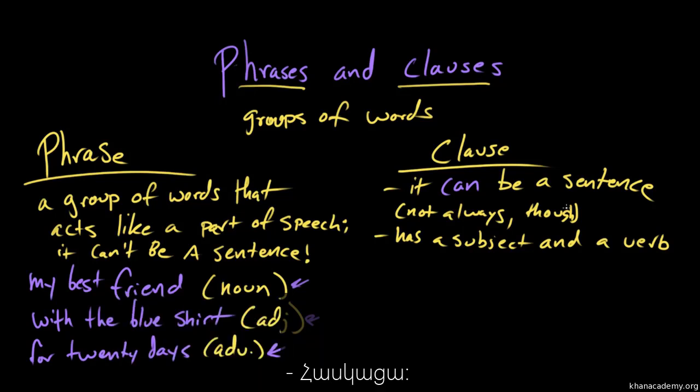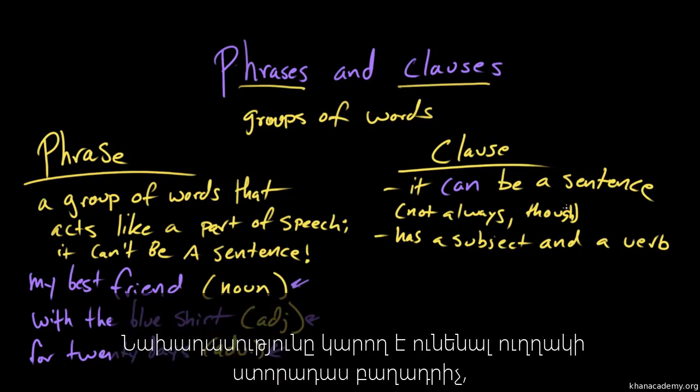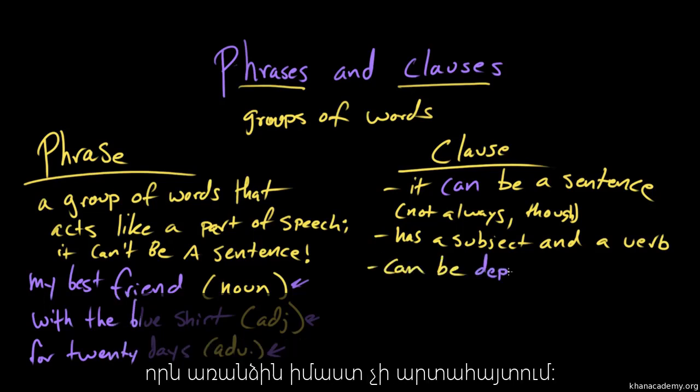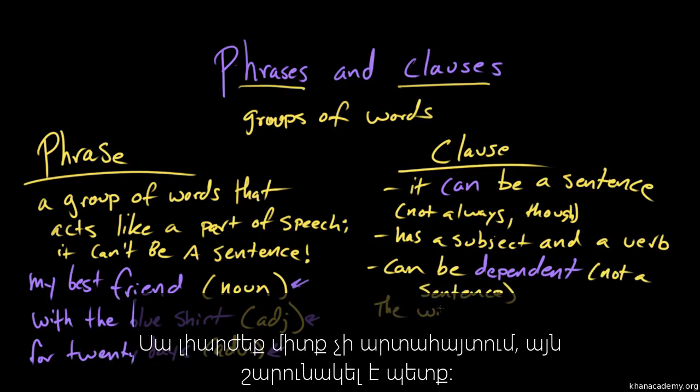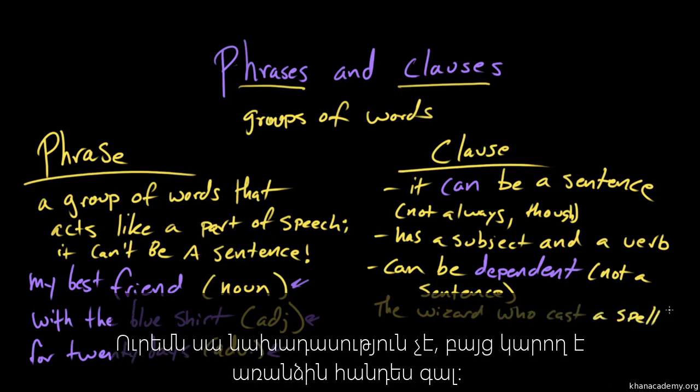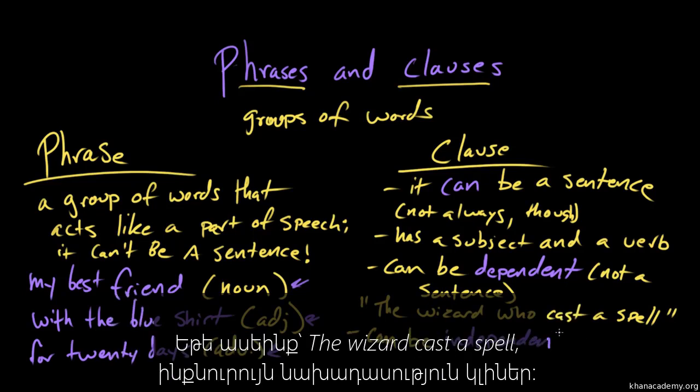So a clause could be a dependent clause, which can't stand on its own. For example, the wizard who cast a spell. Right, that can't be its own sentence, but it's got a lot going on. So that's not a sentence, but it can also be independent. Right. So if we said the wizard cast a spell, that's also a clause, and it's also its own sentence.